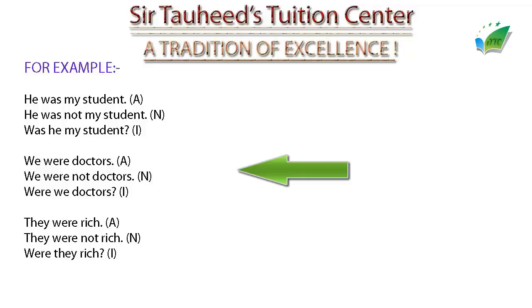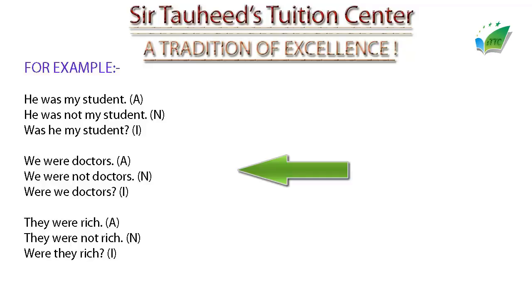After were we have to use object, and here is again the noun, which is doctors. It means I'm talking about our description here. We were doctors, and this is an affirmative sentence. To create its negative sentence, what we have to do is we will use not after were, then the sentence will become negative. So the sentence is, we were not doctors.